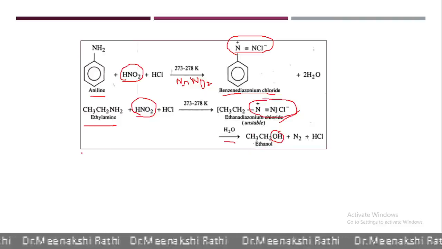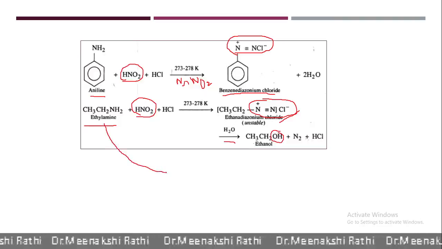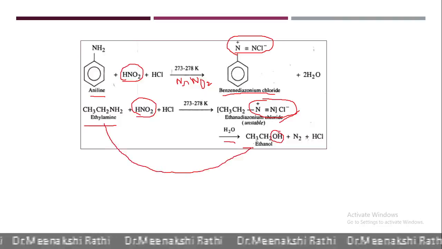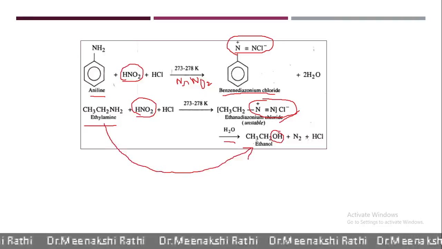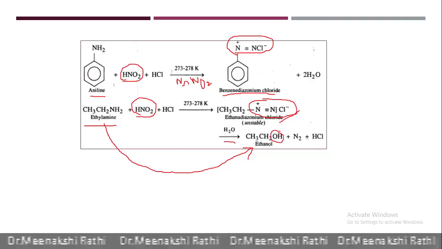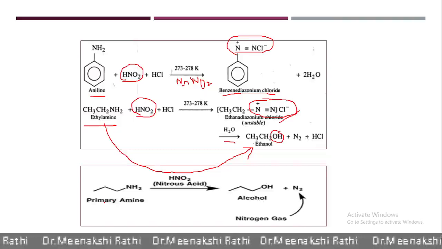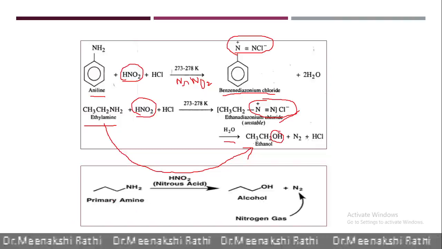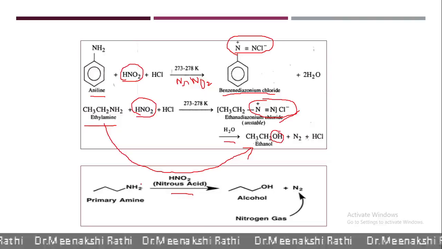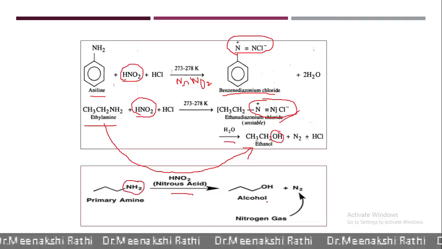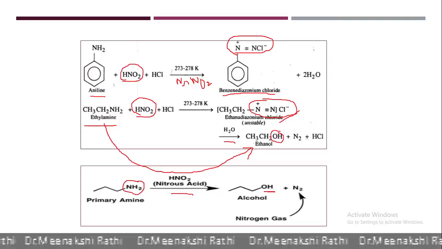So we can directly write that aliphatic primary amines on reaction with nitrous acid give alcohol with the evolution of nitrogen gas. See one more example. Here propylamine, it is also an aliphatic primary amine. When it reacts with nitrous acid, the NH2 group gets replaced with OH group and the amine gets converted into alcohol.